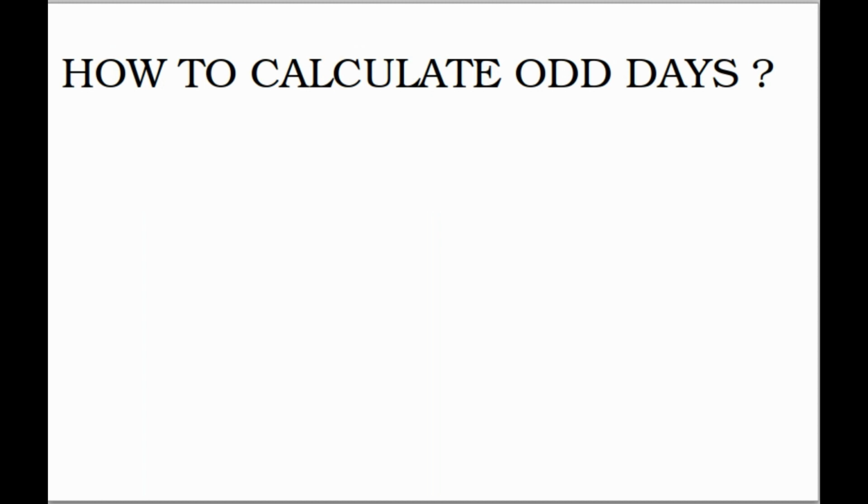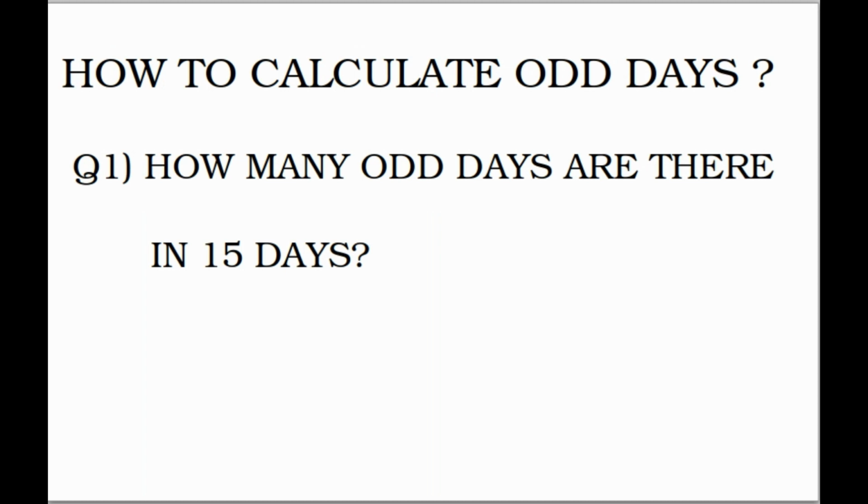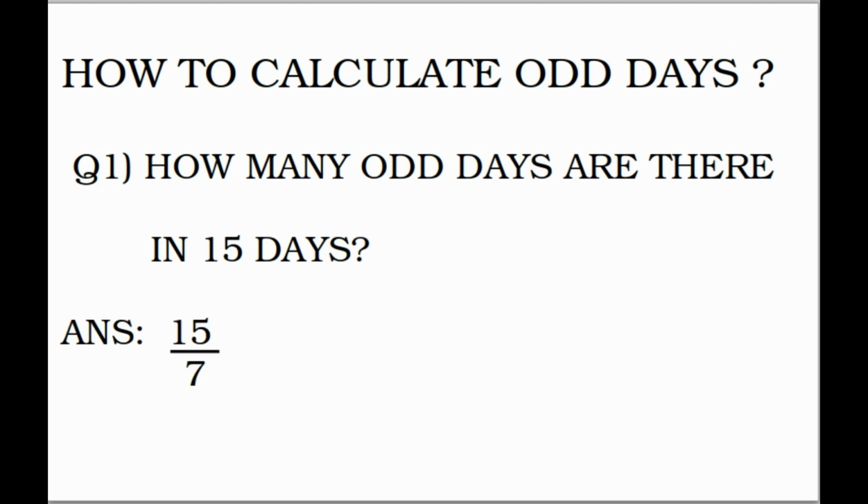How to calculate odd days when you are given a particular number of days? How many odd days are there in 15 days? So what should we do now? 15 divided by 7. 7 2 times 14 and you are left with 1, as 1 is the remainder here. The number of odd days among 15 days is 1.